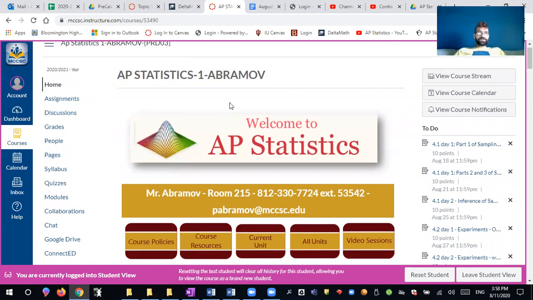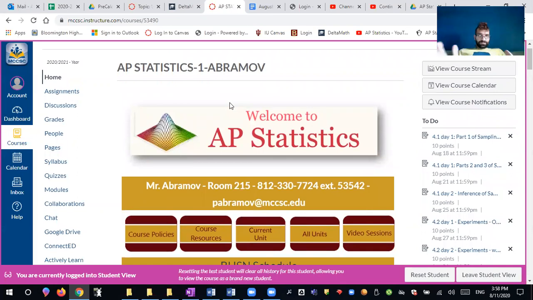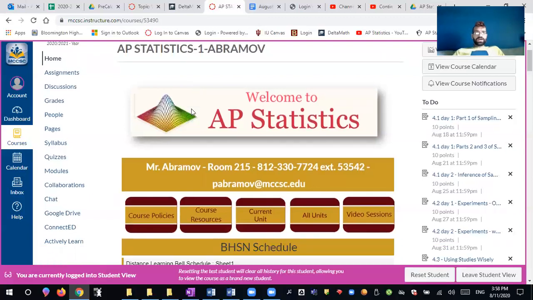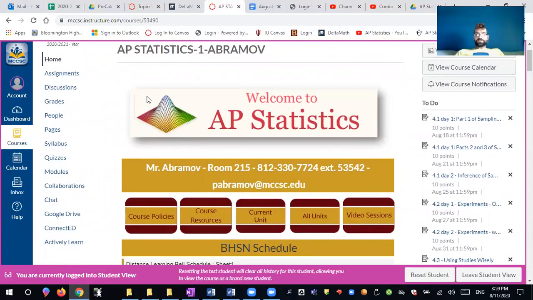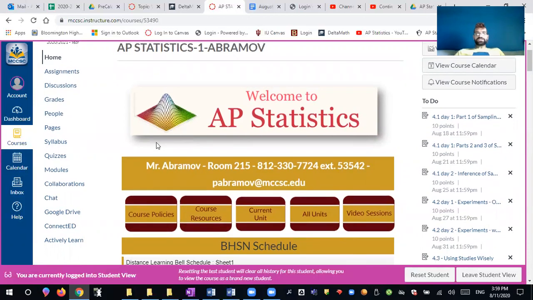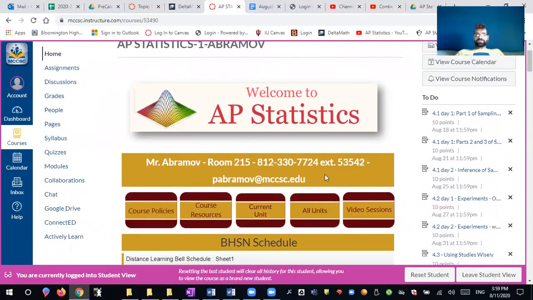So first of all, when you enter the course, you get to the home page like this, and nothing new here. Now we're trying to make all of the home pages look more or less the same, so hopefully you will be more or less familiar how to navigate it. Keep in mind that other features of Canvas are still present. You can still look at your grades by pressing grades. You can still contact me. My contact information is right here.